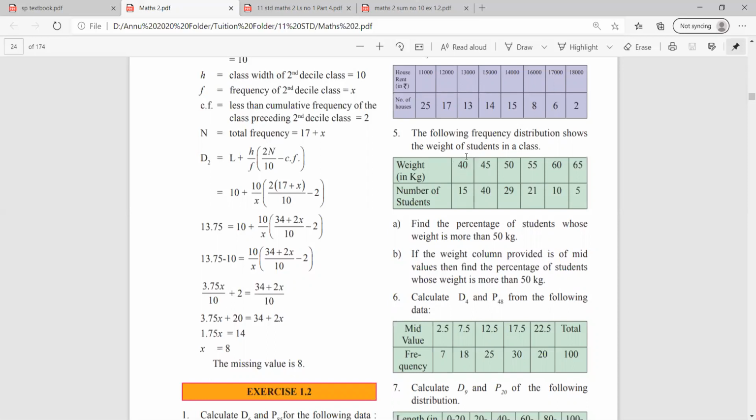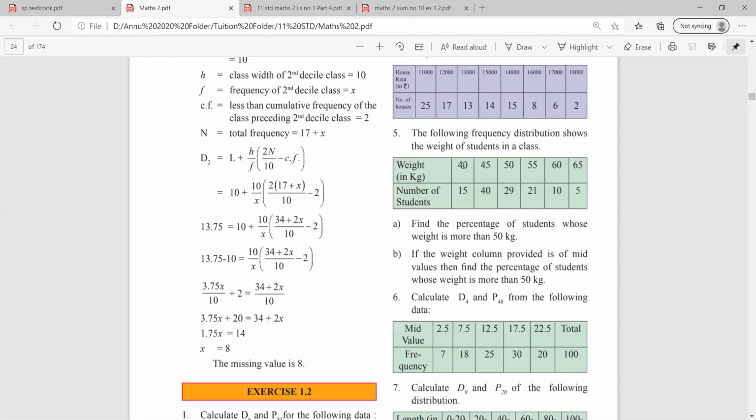So you can easily assume, class, if your class starts from 38, 39, 40, 41, 42 consisting of 5 numbers, your first class can be 38 to 42. So if you add 38 and 42, you get 80 divided by 2, which is 40.